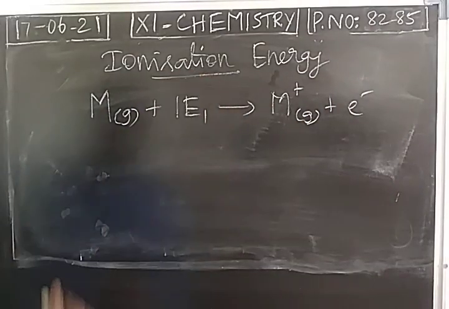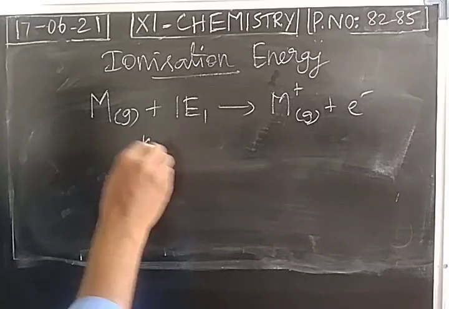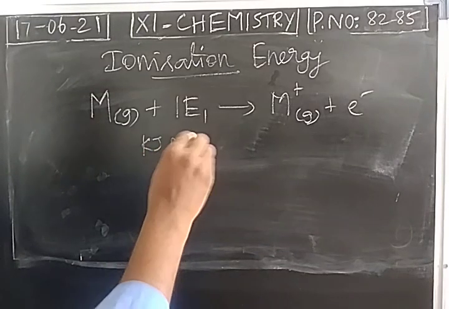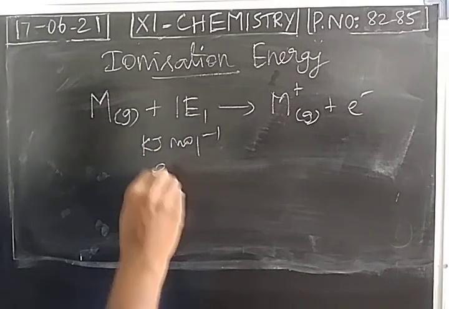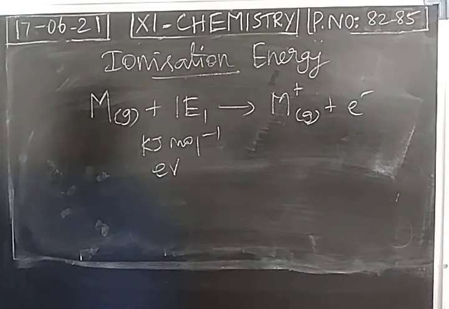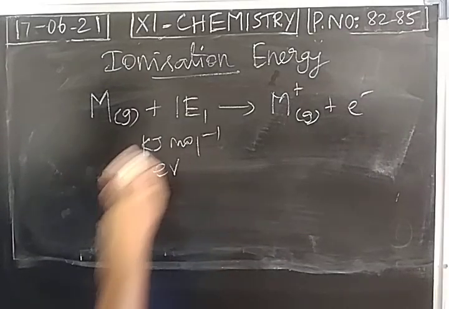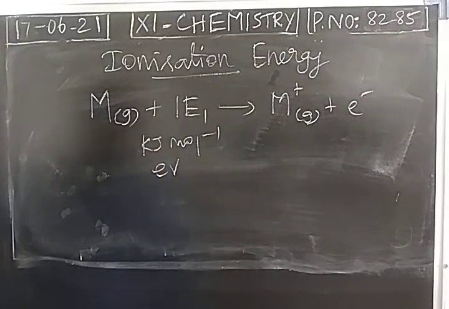The energy supplied is called first ionization energy, and it can be expressed in terms of kilojoule per mole, or in terms of electron volts, right? So when we measure in terms of a potential, it is called ionization potential, right?